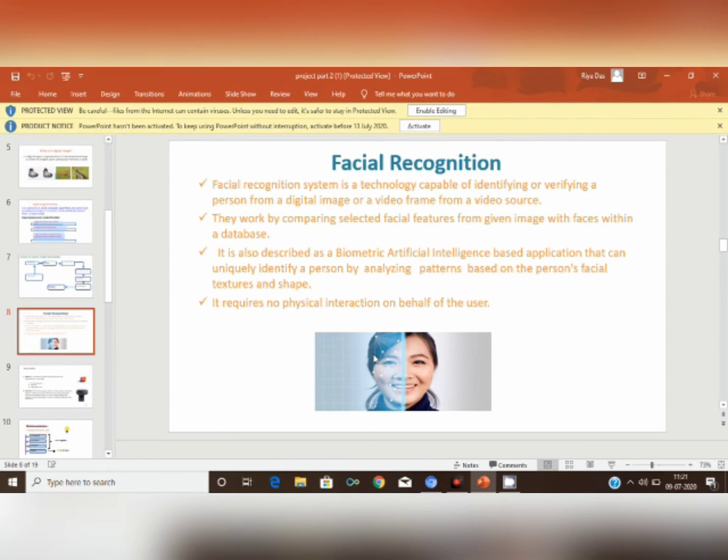Now I am going to talk about 3D recognition. Three-dimensional face recognition techniques use a 3D sensor to capture information about the shape of a face. This information helps to identify distinctive features on the surface of a face, like the contour of the eye sockets, nose, and chin.